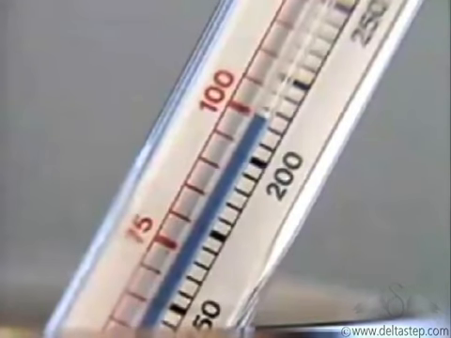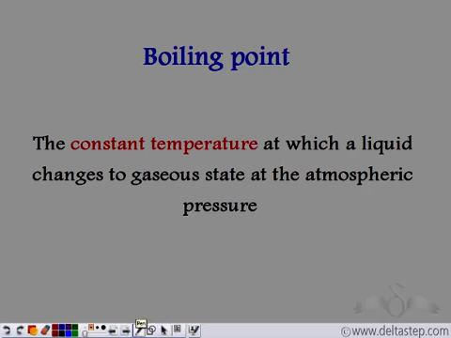So the boiling point is defined as the constant temperature at which a liquid changes into the gaseous state at atmospheric pressure. These temperature measurements are made at atmospheric pressure because with the change in pressure, temperatures like boiling point and melting point change. Therefore, at atmospheric pressure, the constant temperature at which the liquid changes into the gaseous state is known as the boiling point of the liquid.